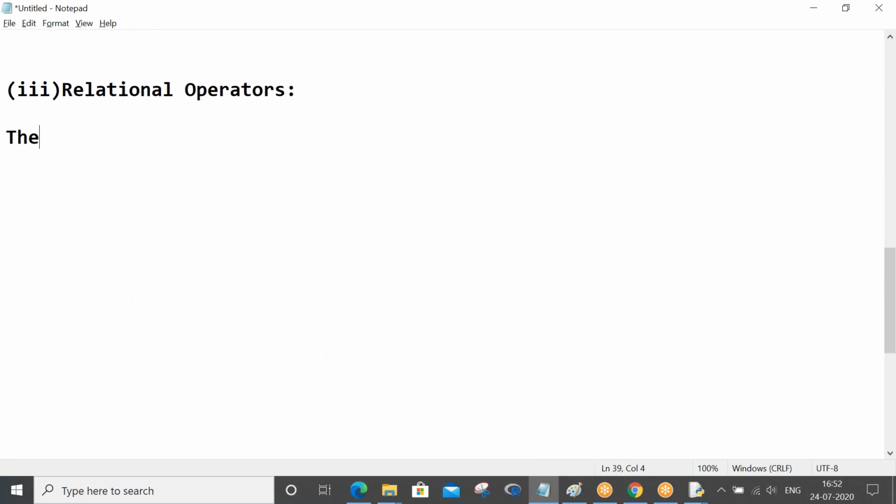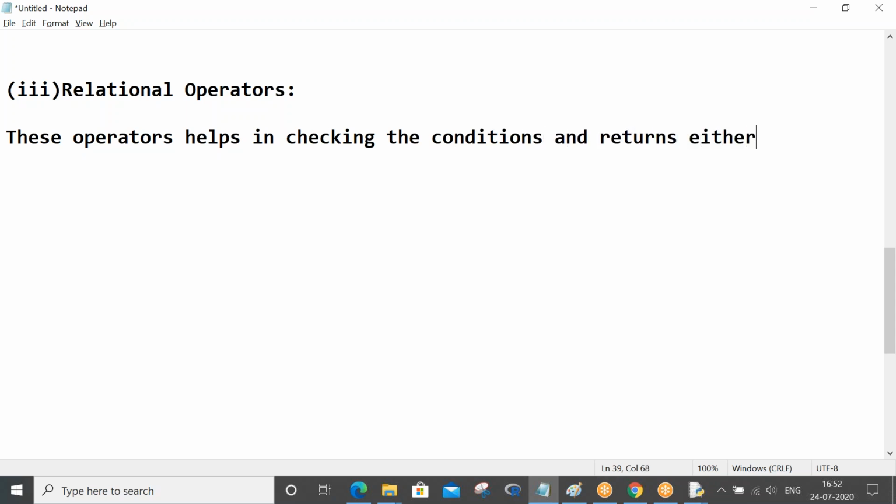These operators help in checking conditions and return either true or false.